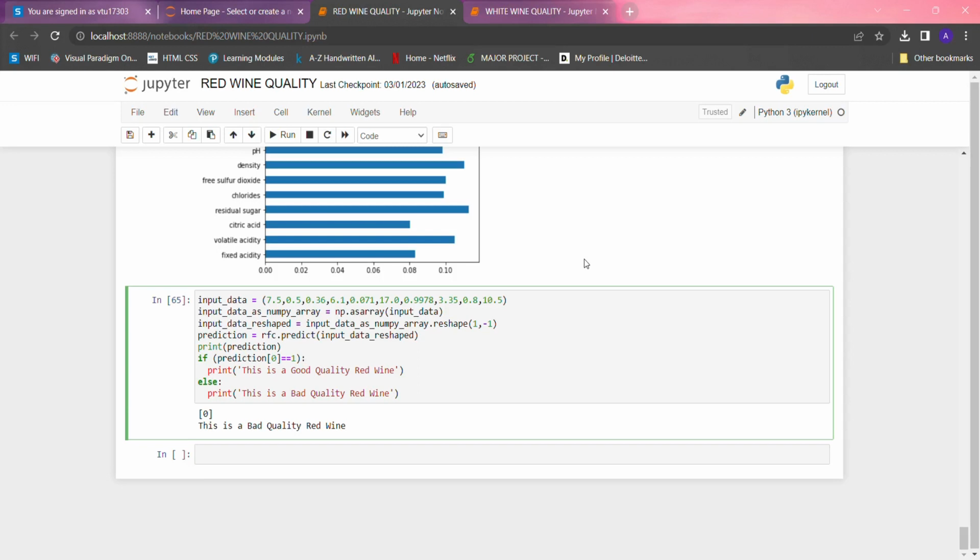So after analyzing both the red wine and white wine quality data, we came to know that the random forest machine learning algorithm is predicting very well. So we are suggesting the random forest algorithm for this scenario.